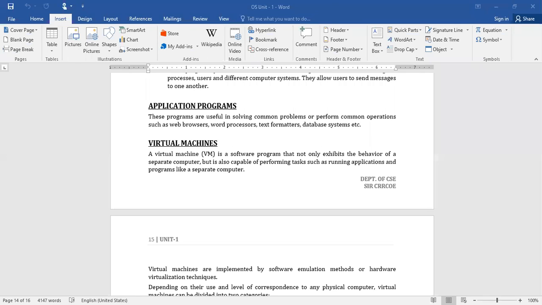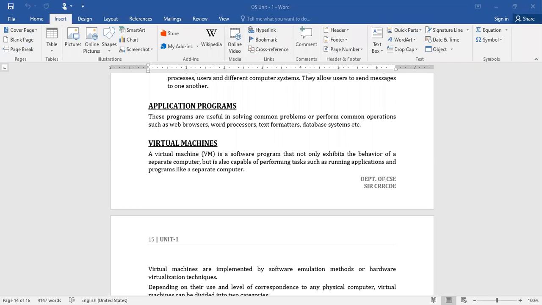But physically, the system responds in the same way. Whatever request you make, immediately you get the response, provided you have proper internet connectivity, right? So in such a way, without having the physical presence of the system, logically you are getting the behavior of a particular system, which is called a virtual machine.